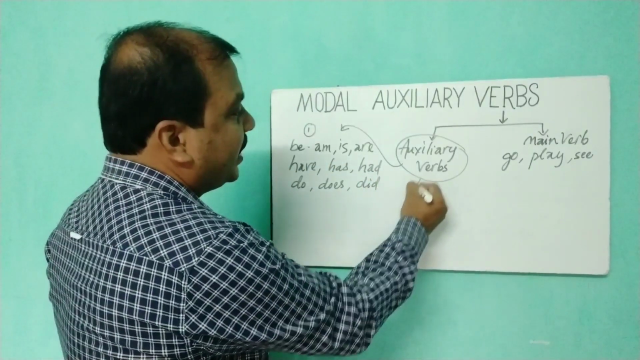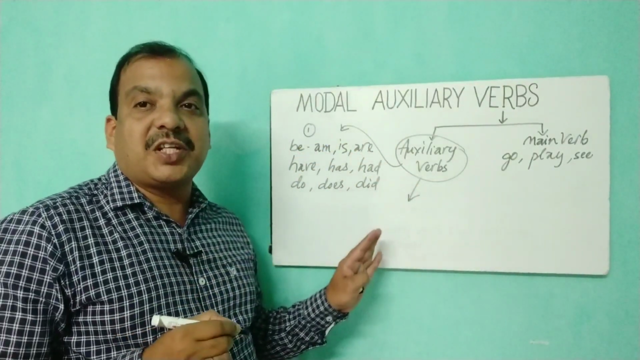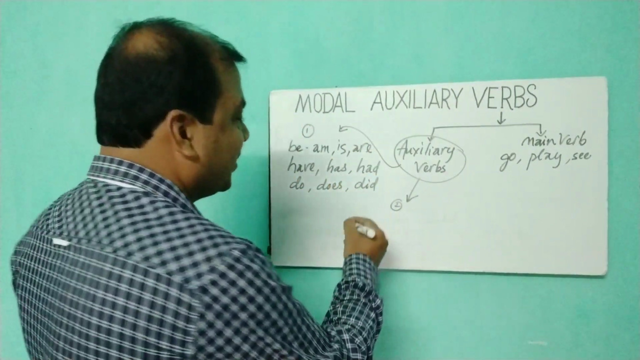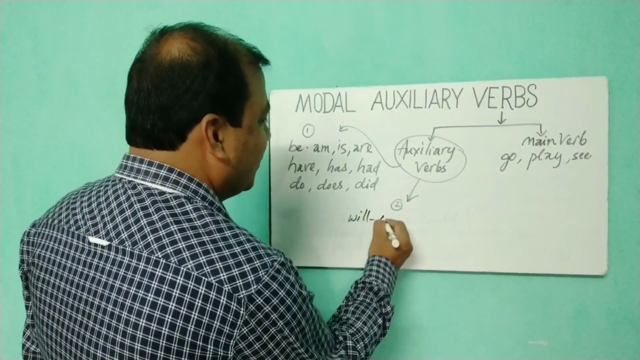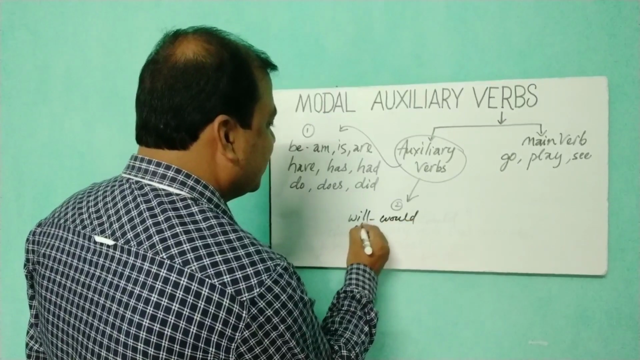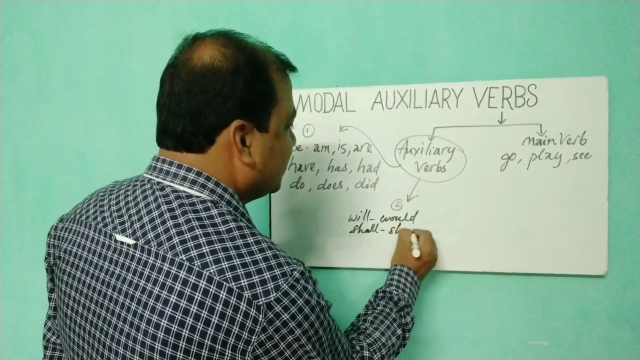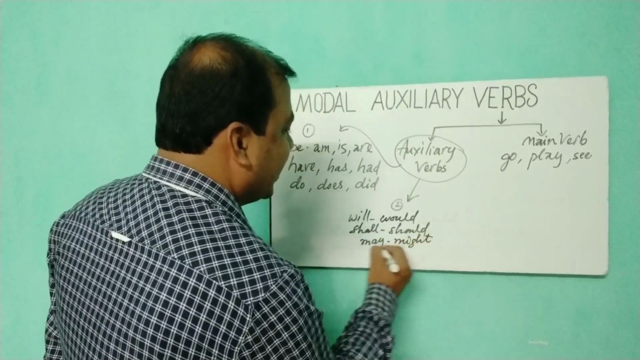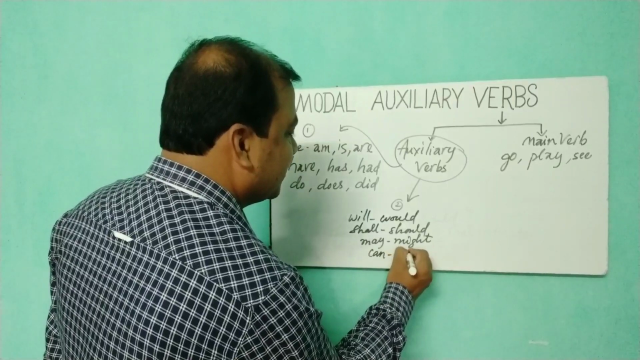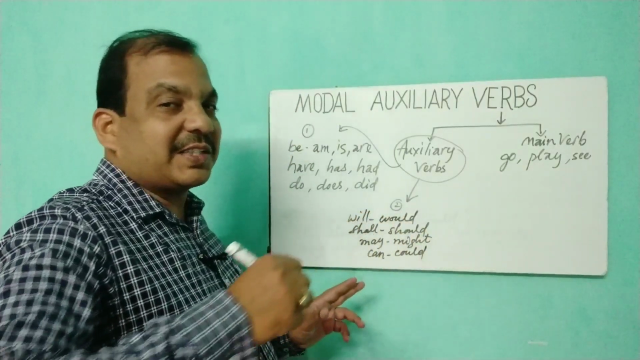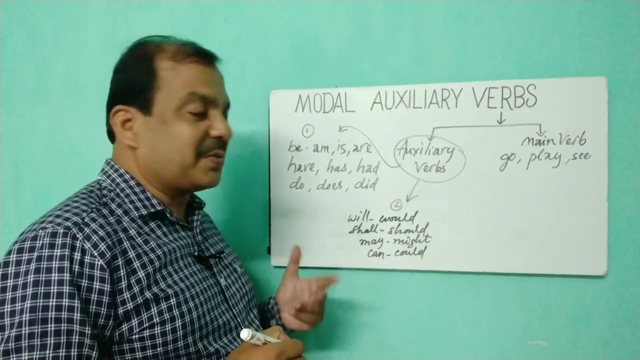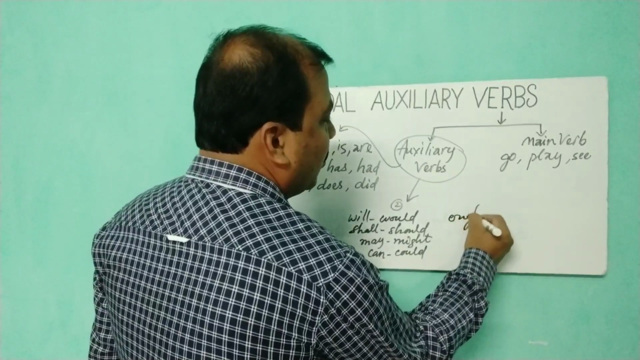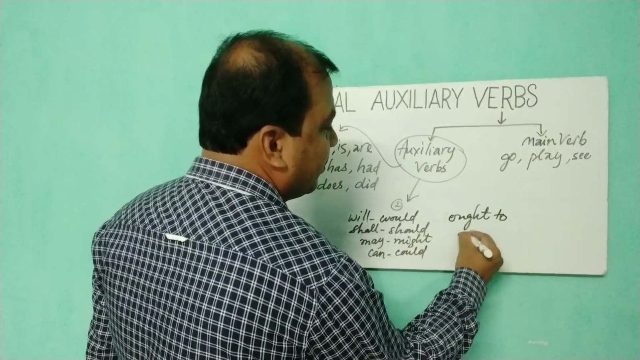And the most important thing, that is the second division of auxiliary verbs, is the modals. We may start them with a song like will, would, shall, should, may, might, and can, could. You can remember this with a song: will, would, shall, should, may, might, can, could. These are the 8, and next 2 are ought to and must.